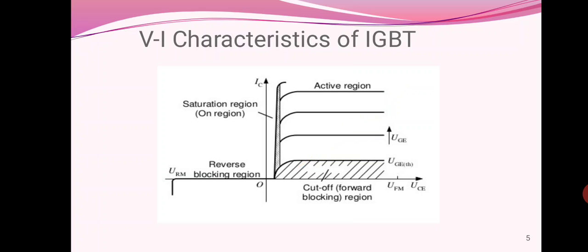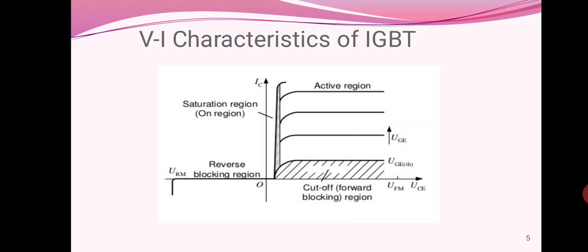Next point is the VI characteristics of IGBT. The VI characteristics of IGBT are as shown in the figure. In the forward direction, they are similar to those of the logic level bipolar transistor. The only difference here is that the controlling parameter is the gate to source voltage, that means VGS, and the parameter being controlled is the drain current.